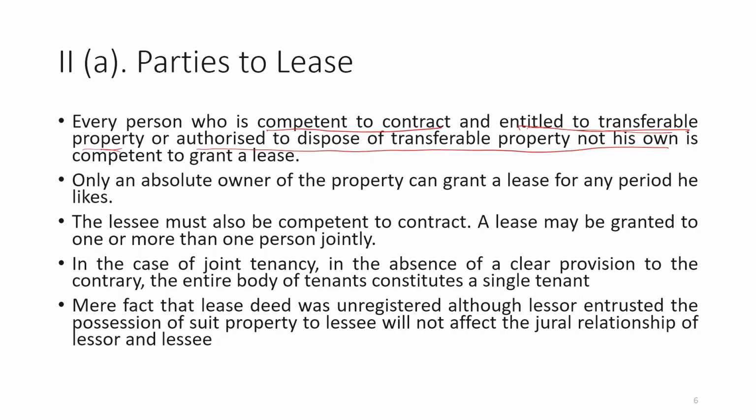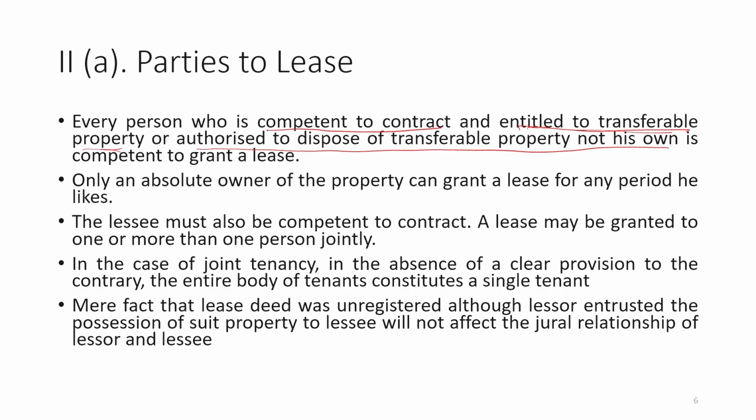So, it has been said that the person authorized to dispose, in the same way, is in a principal and agent relationship. Whether it is the partner or the agent, they are persons authorized to dispose of the transferable property not his own, and then they are competent to grant the property on lease. But only the absolute owner of the property can grant a lease for any period, that means lease in perpetuity. Only the absolute owner can do that, not the other person who is authorized.